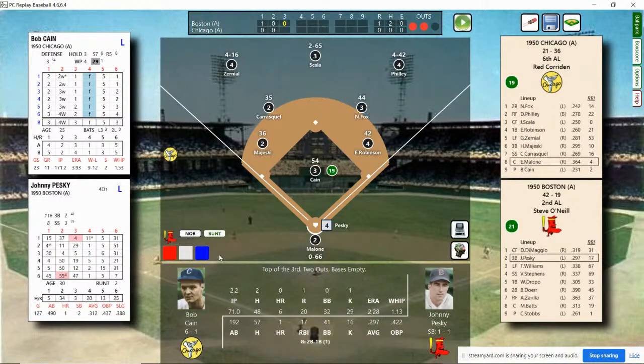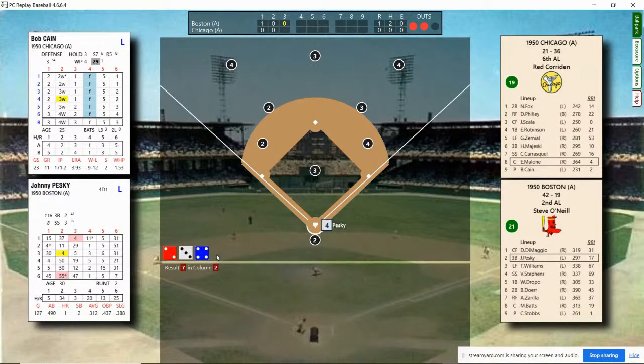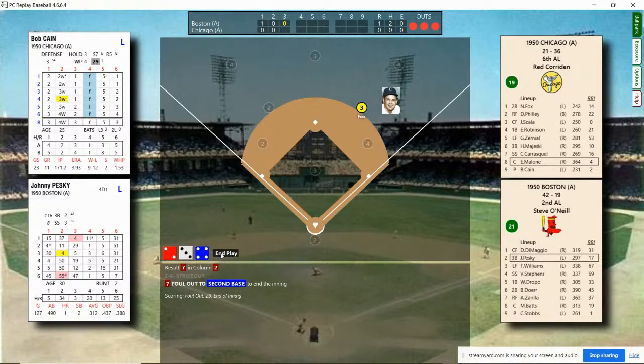Pesky stepping in. He grounded to second his first time up and knocked in DiMaggio, who had tripled for the game's only run. Here's the pitch. And he's going to hit a foul ball out behind first base. Just like that, the inning's over. And Fox puts it away. At the end of 2.5, still Boston 1, Chicago nothing. Bottom of the third.